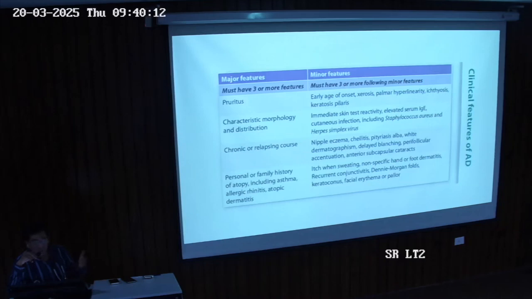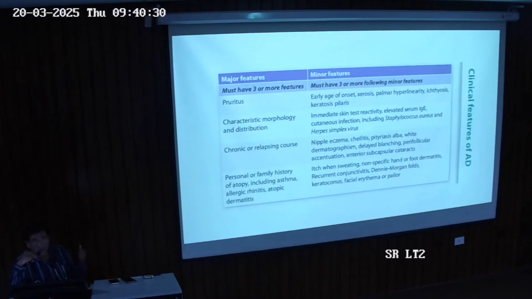Relapsing, chronic course. Relapsing means sometimes it may not flare up. You are symptom-free, with no symptoms of allergic rhinitis or pruritus. Again, after 1 month, 2 months, 4 months, 5 months, it flares up again. Then you have to take treatment for 1 to 2 months. Then it subsides again. So this is called a chronic relapsing course.